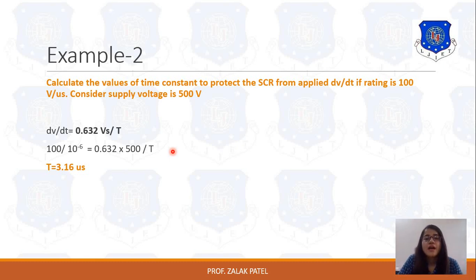There may be some type of example in which you have to find out the value of resistor or capacitor or the value of inductor. So you have to give the answer like this. Similarly, if the time constant is given, then you can find out the resistor and capacitor value with the same equation.